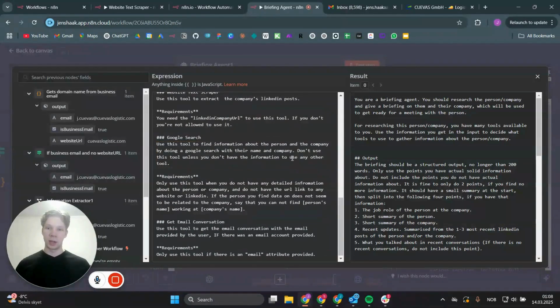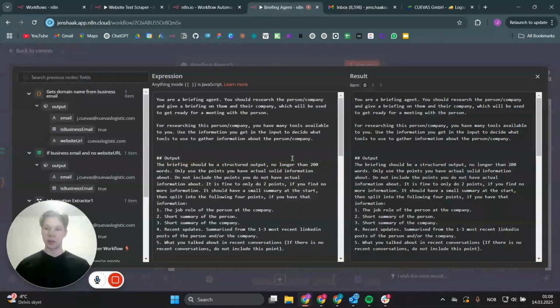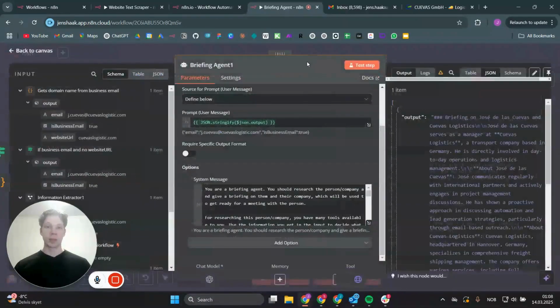Basically what we're telling it in here is that there's a hierarchy to where it needs to find the information, because the best information is obviously on LinkedIn, and scraping the website, and also getting the email conversation, of course. But we don't want it to use the Google search if it has that information, because the Google search will be a less certain way of finding information about them, because it doesn't really know if it's the right person it's getting when it does the Google search, even though most of the times it is.